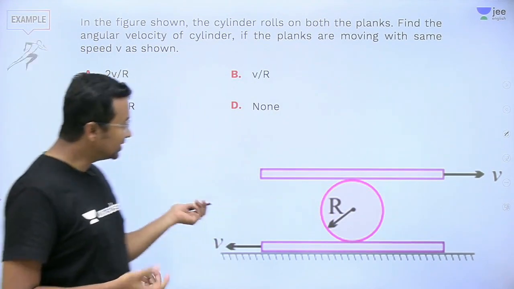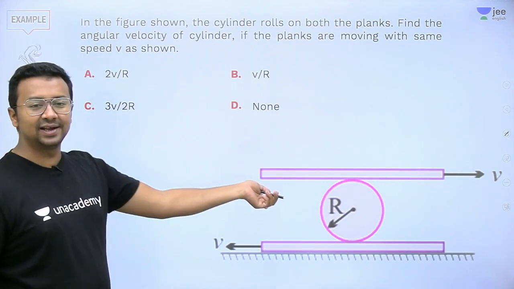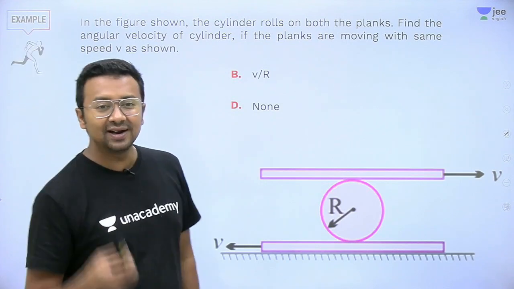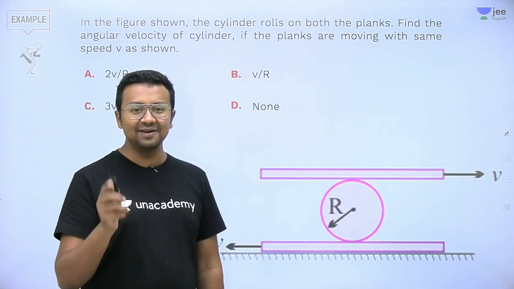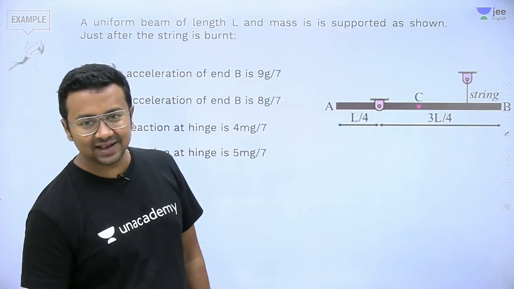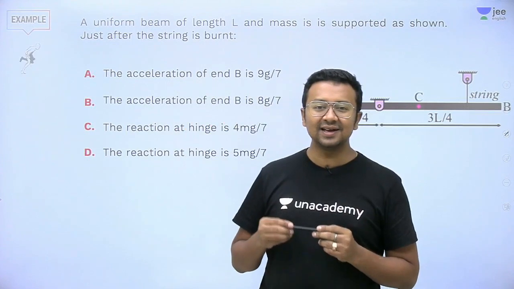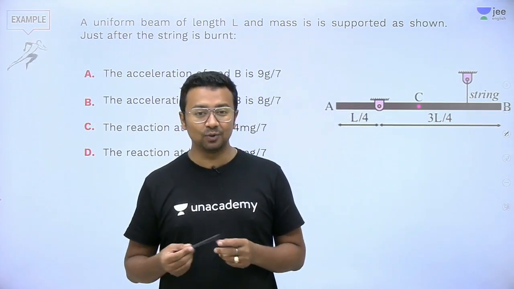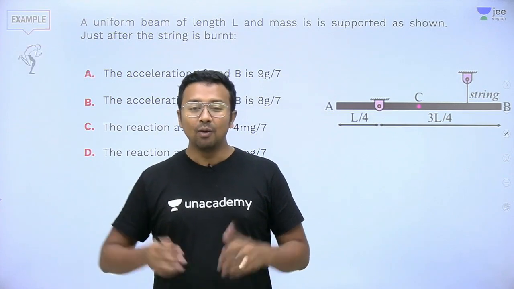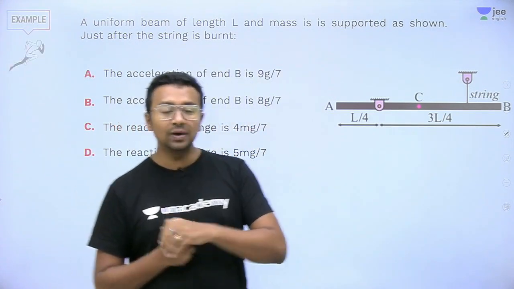All right, see, try and understand, this is a very similar problem. We need to find out the angular velocity, right? It's so simple, right? So go ahead, test yourself and then only move ahead. Fine. So what do we have here in the next problem? The next problem has more to do with the dynamics of rotational motion. What is it that we mean by the dynamics? Like in your Newton's law.